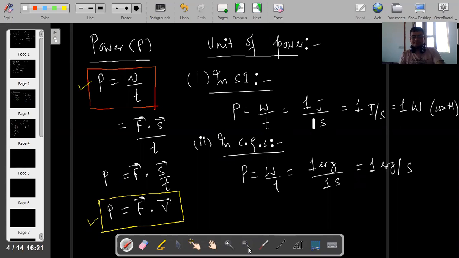Write down. Power is said to be 1 erg per second if a body does 1 erg of work in 1 second. What? 1 erg per second.